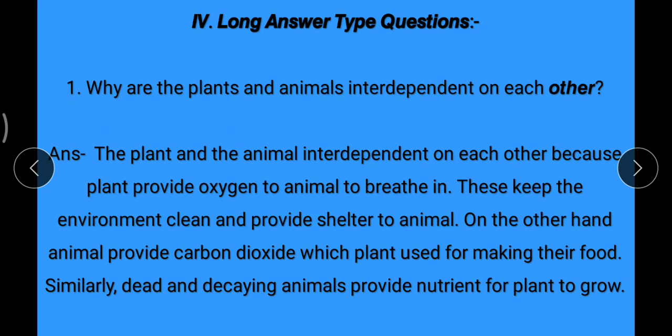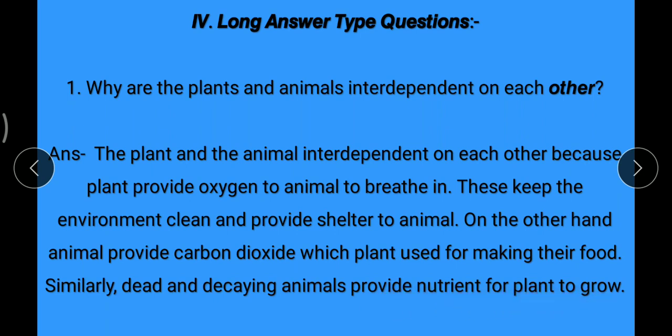The answer is, the plants and animals are interdependent on each other because plants provide oxygen to animals to breathe in. This keeps the environment clean and provides shelter to animals. On the other hand, animals provide carbon dioxide which plants use for making their food. Similarly, dead and decaying animals provide nutrients for plants to grow.